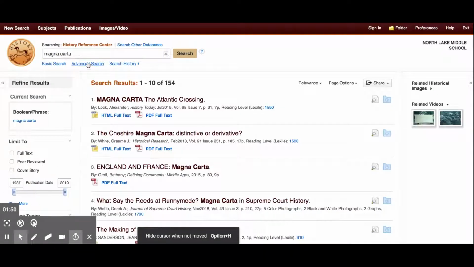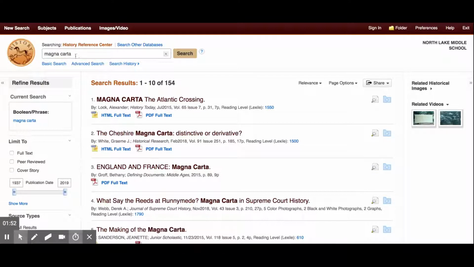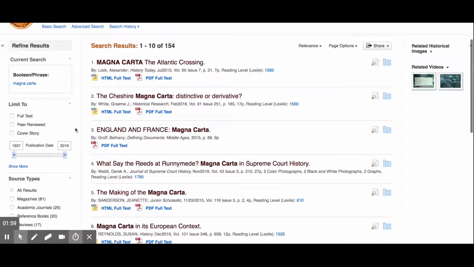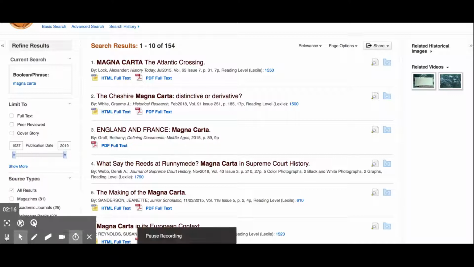Now, to give you an example of how to use the search, let's say I put in Magna Carta, which is something that you'll learn in your 7th grade social studies class. I can even put down publication date. Because I am doing something from the past in history, I think it's okay to open up the publication dates. If you were doing something very current, you would definitely want to limit those publication dates.